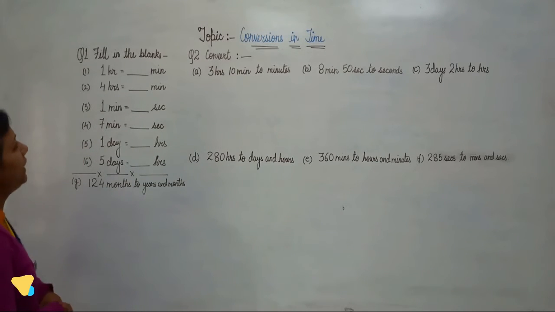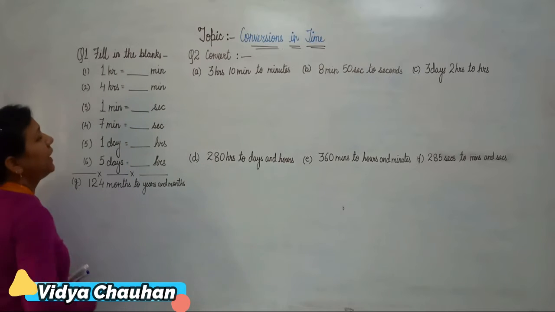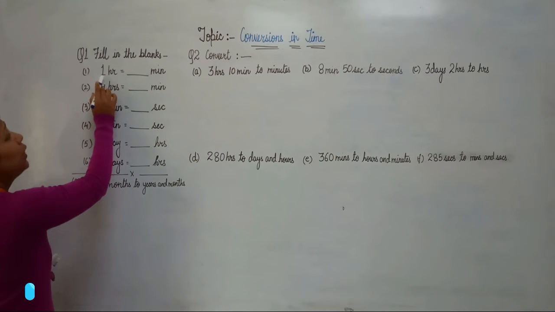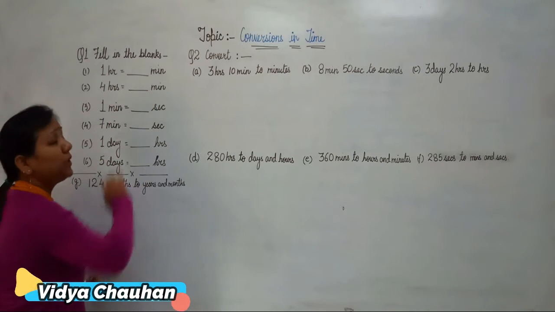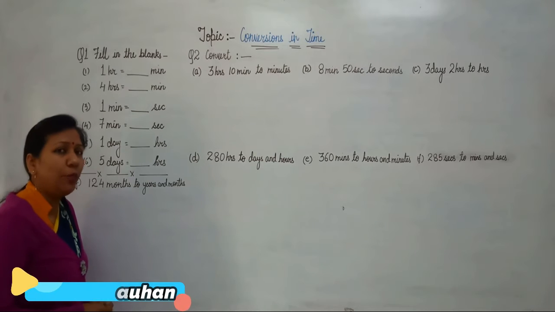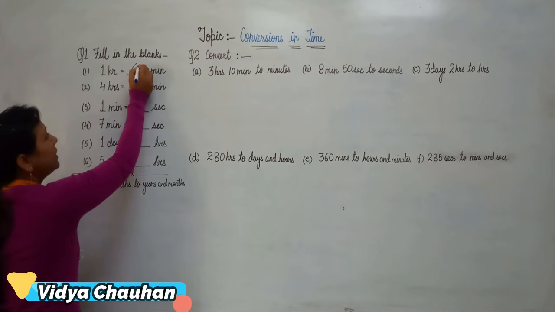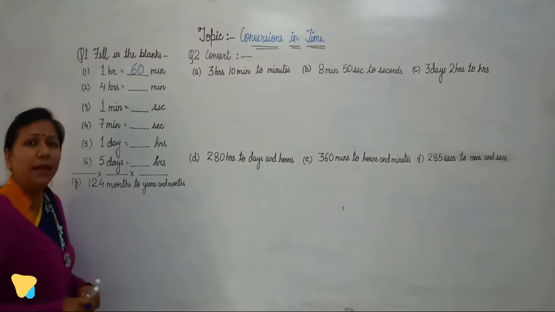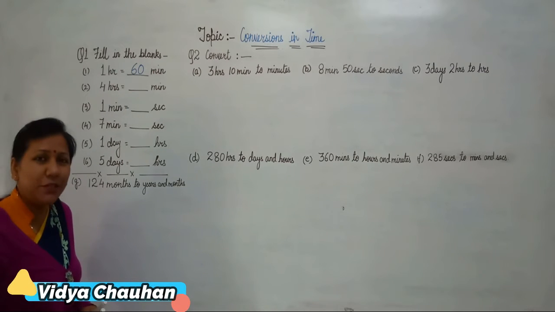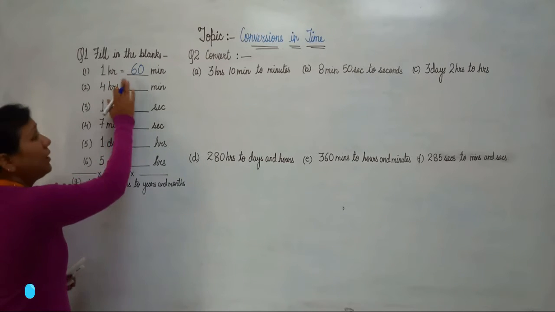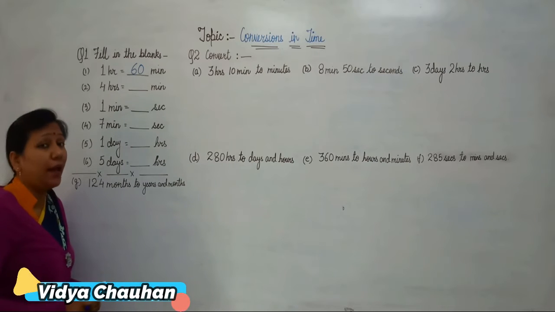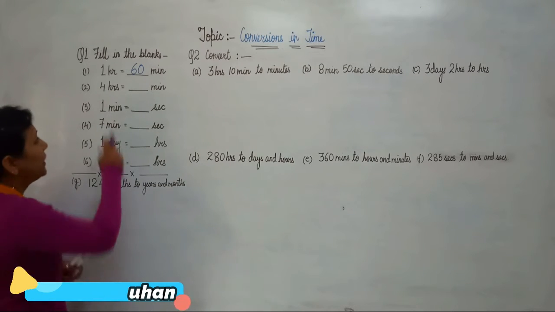The first question says fill in the blanks. The first part: 1 hour is equal to dash minutes. So how many minutes are there in 1 hour? Yes, there are 60 minutes in an hour. Clear students?